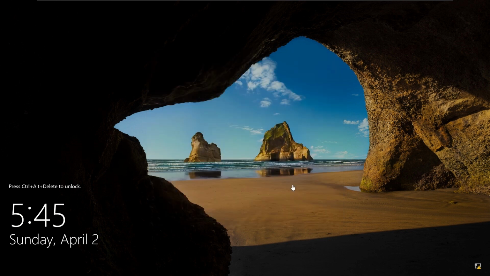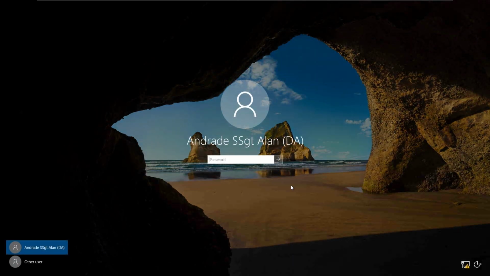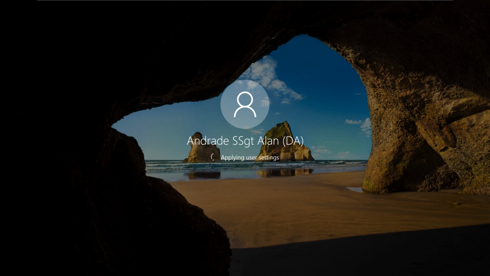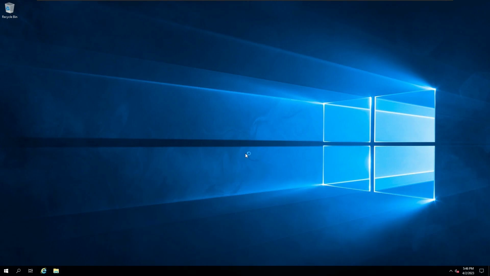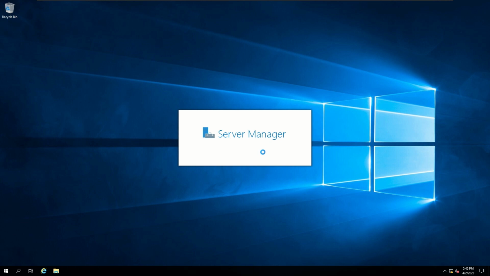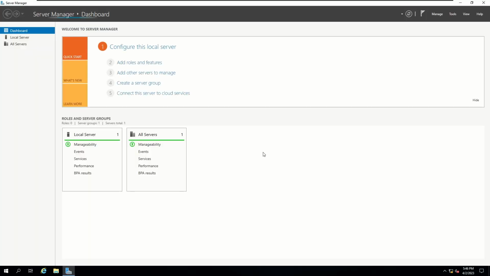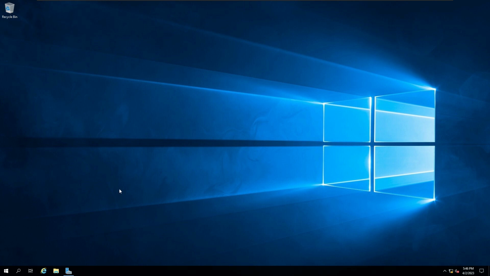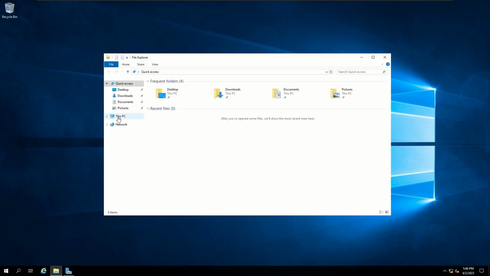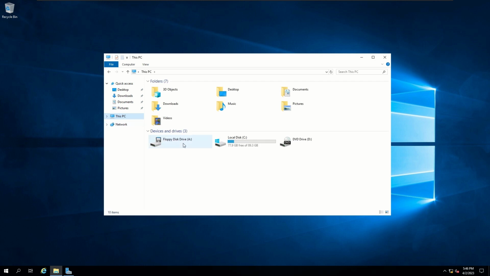So now let's log into my SUBCA. Alright, let's open up our File Explorer. Head over to This PC and open up your floppy disk drive.